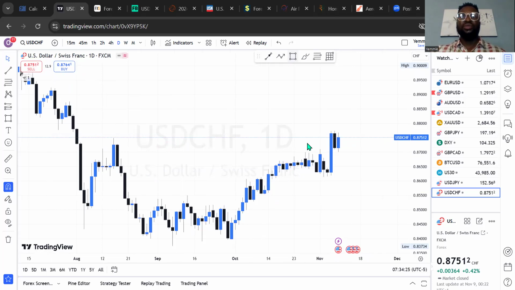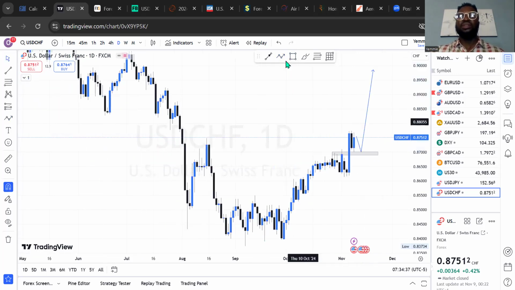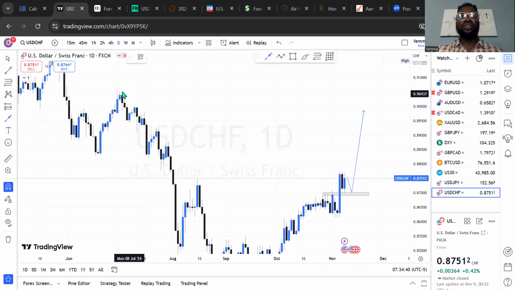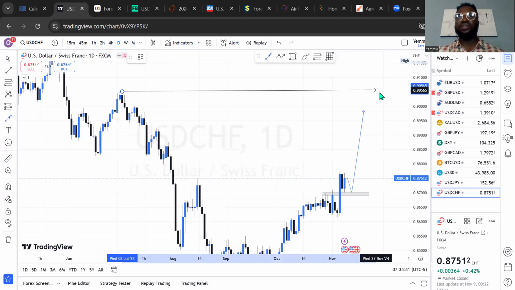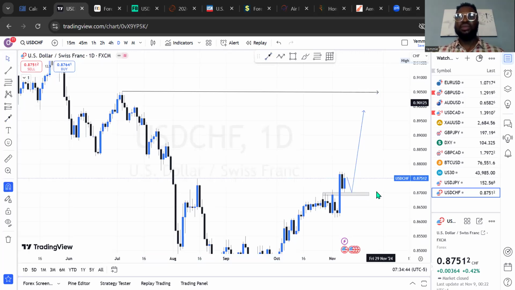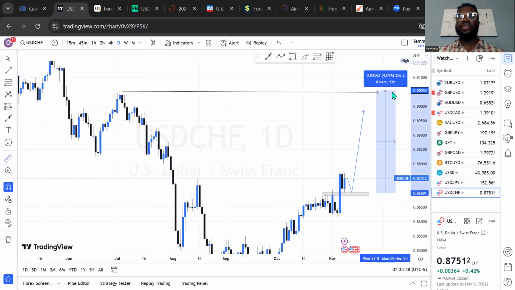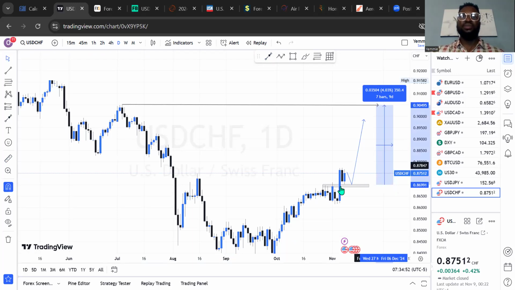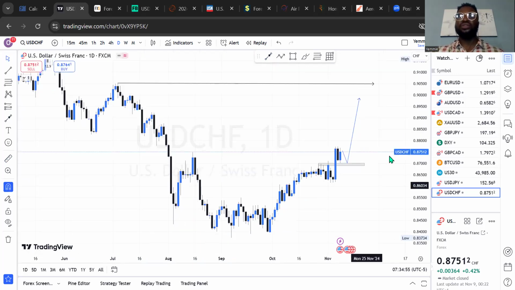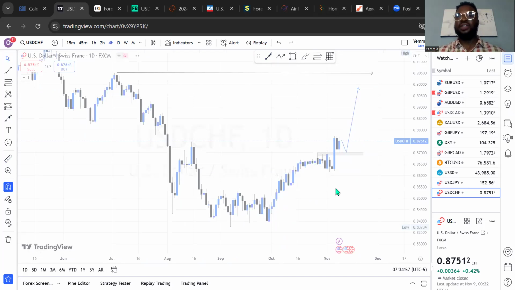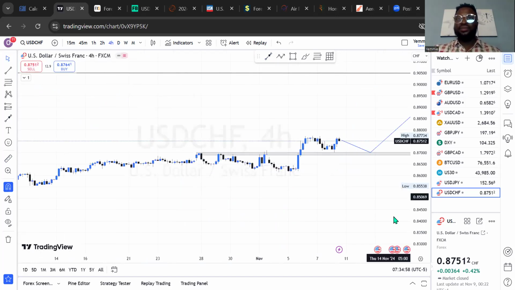So we can expect the market to come to this price level and create an opportunity for more bullish momentum, which is about here and then here. So why am I expecting that level to be cleared? Because I'm expecting the price to still come to this price level on USDCHF in the nearest future. From there, it is about 320 something pips in total. So for this week, I will be expecting the market to give more bullish momentum on this daily time frame for USDCHF.